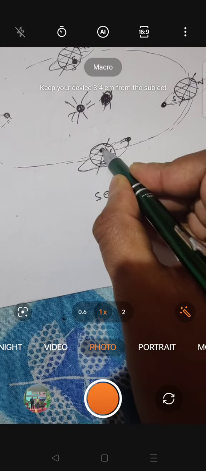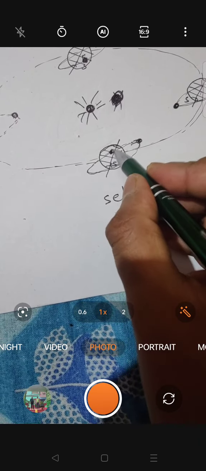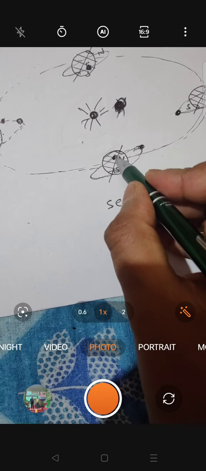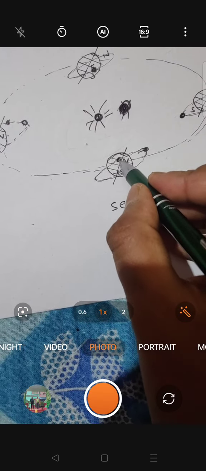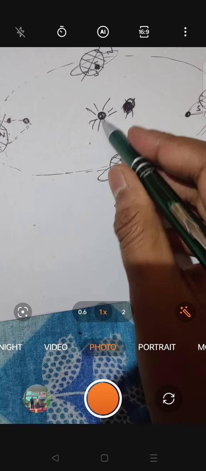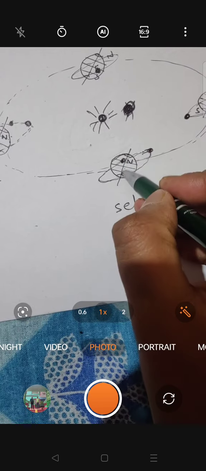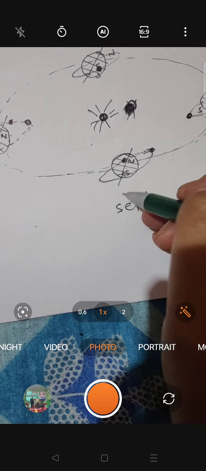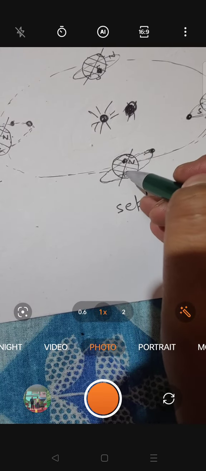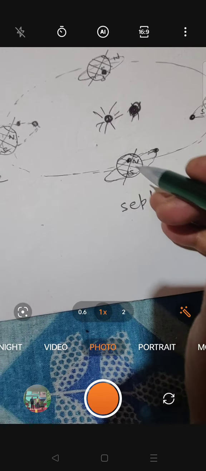Here is the full moon day, new moon day, and during this new moon day, the sun, moon, and earth are in a linear position. That is why in this position there is a solar eclipse.